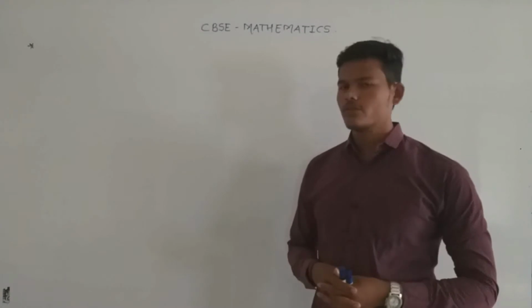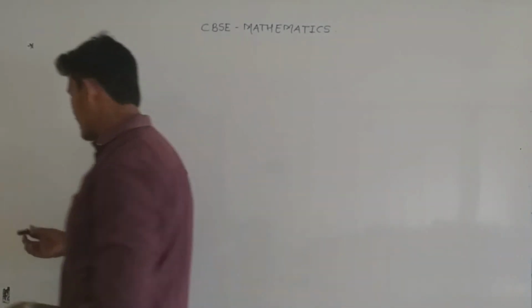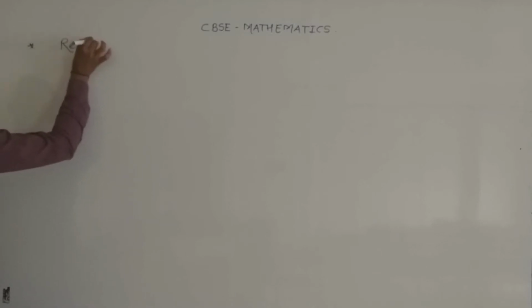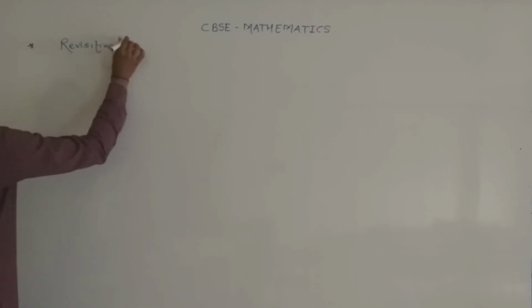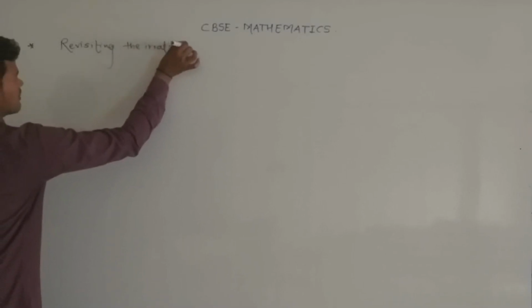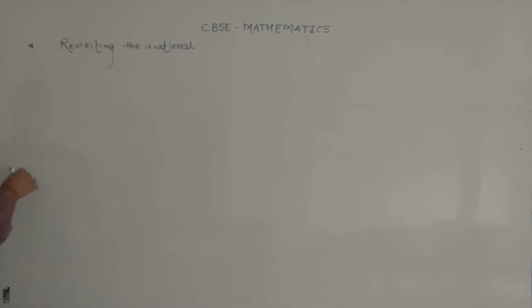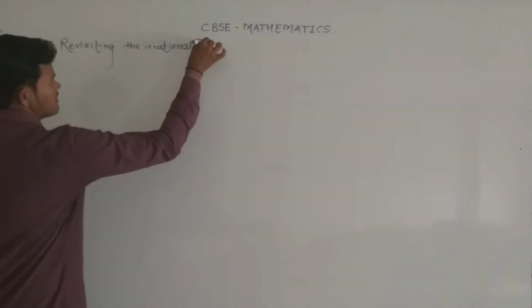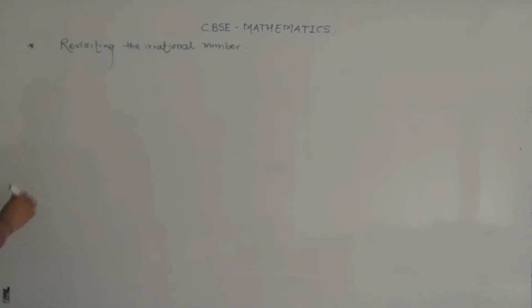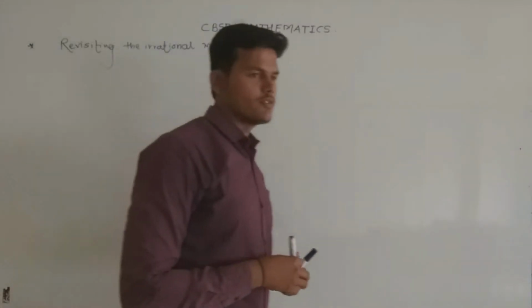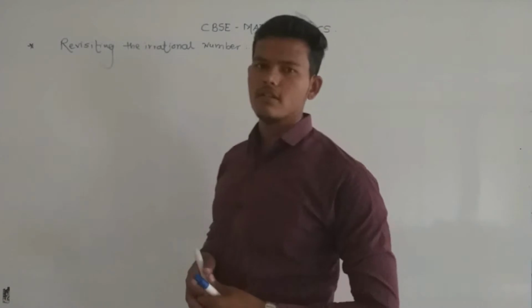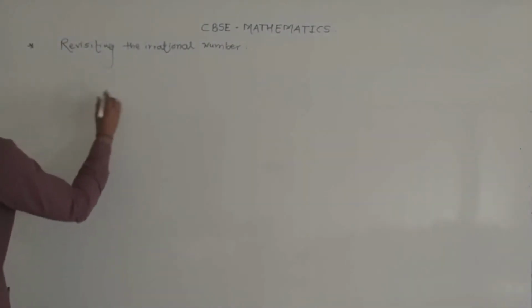So in today's lecture we are going to see revisiting irrational numbers. In revisiting irrational numbers we have to prove that a given number is an irrational number. Before proving that under root 2 is irrational, first we see one theorem which is based on applications of the fundamental theorem of arithmetic. So the theorem is